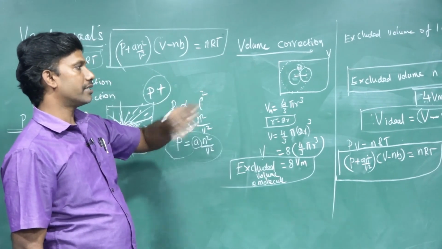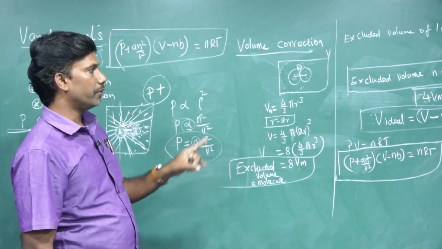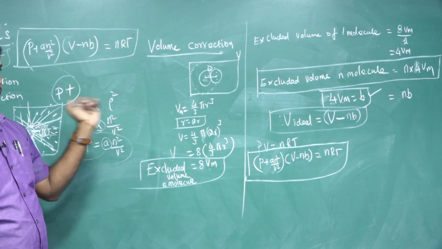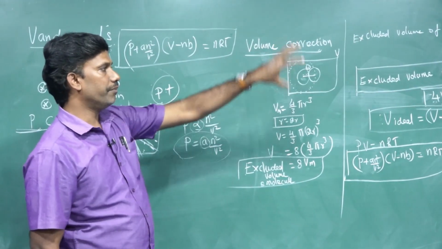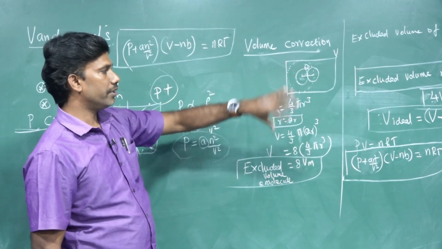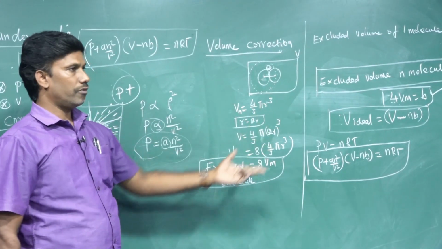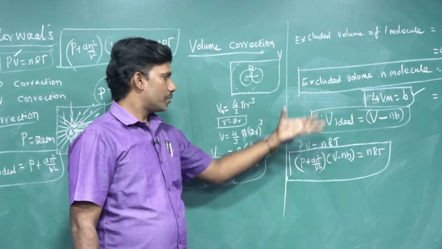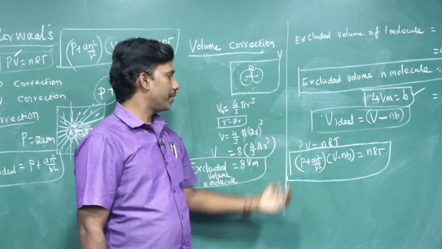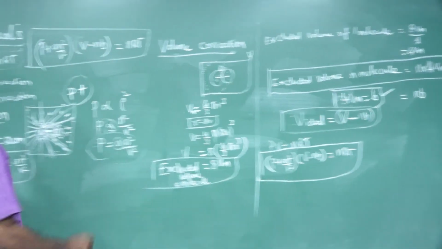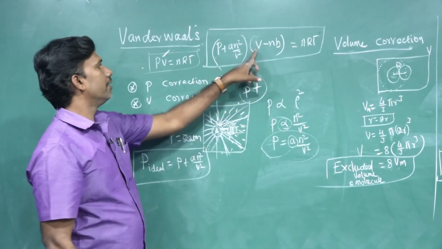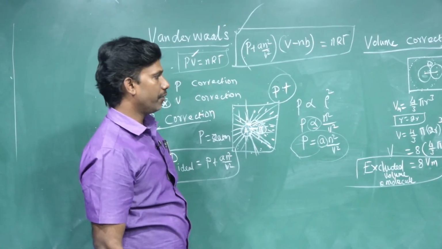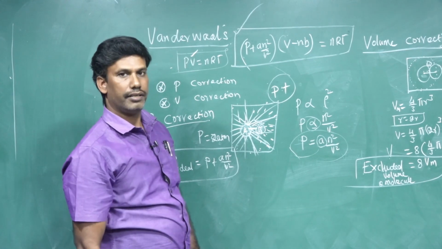They may also ask, what is the excluded volume for n molecules? That is n into 4 Vm. N into 4 Vm is nothing but nb. B is the constant for 4 Vm, B equal to 4 Vm. This is a constant given by van der Waals. So finally, the volume of the ideal gas is V minus nb. Substituting into PV equal to nRT, you get the van der Waals equation: P plus a n squared by V squared, times V minus nb, equals nRT. This is the van der Waals equation. I hope you understand the van der Waals equation clearly. Thank you.